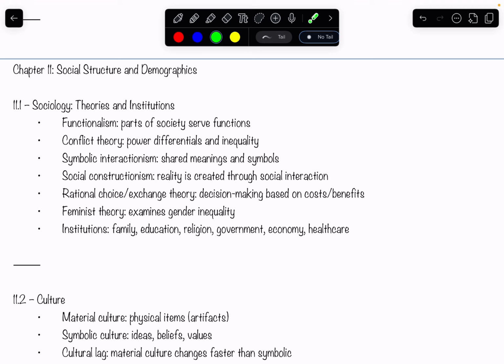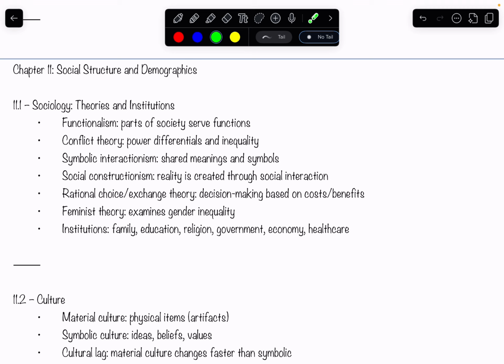Rational choice and exchange theory is pretty much going to say decision making is based on cost and beliefs. So we are making our decisions based on what we can get out of it. Feminist theory is going to examine gender inequality. And then some institutions are going to be family, education, religion, government, economics, and healthcare. Another thing you must know is family is the strongest.